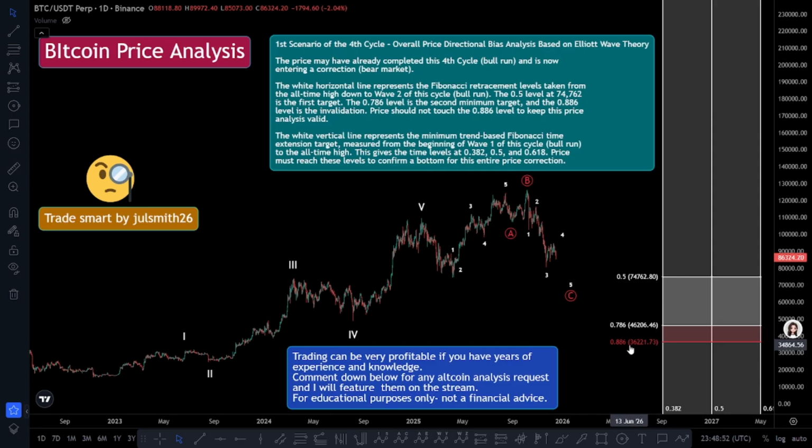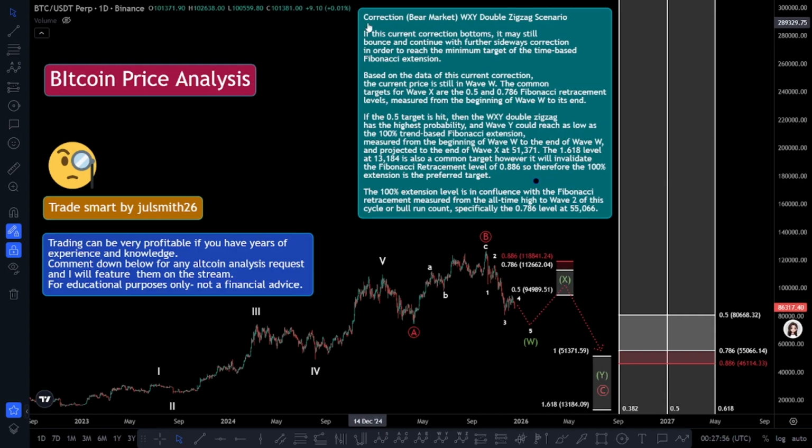The white vertical line represents the minimum trend-based Fibonacci timing extension target, measured from the beginning of wave 1 of this cycle bull run to the all-time high. This gives the time levels at 0.382, 0.5, and 0.618. Price must reach these levels to confirm a bottom for this entire price correction. Correction bear market WXY double zigzag scenario. If this current correction bottoms, it may still bounce and continue with further sideways correction.